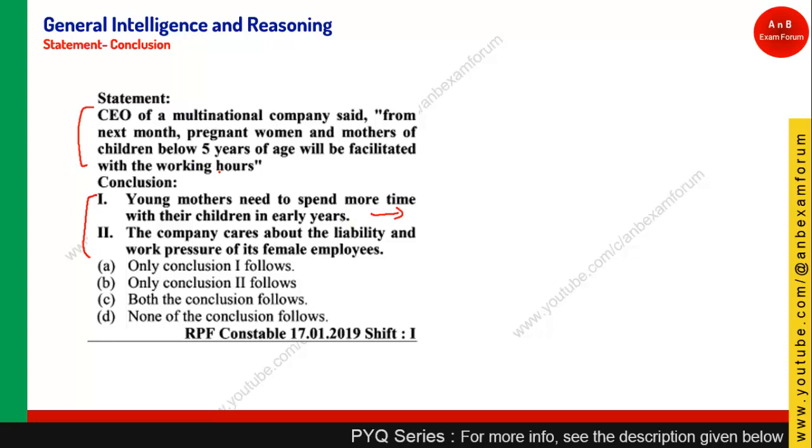Because below 5 years means early years, and if they will be facilitated with working hours, the young mother will spend more time with the children. So this conclusion follows. The company cares about liabilities and work pressure of the female employees. That is logically derived from this statement. So both conclusions follow, and option C, both conclusions follow, is the right answer.